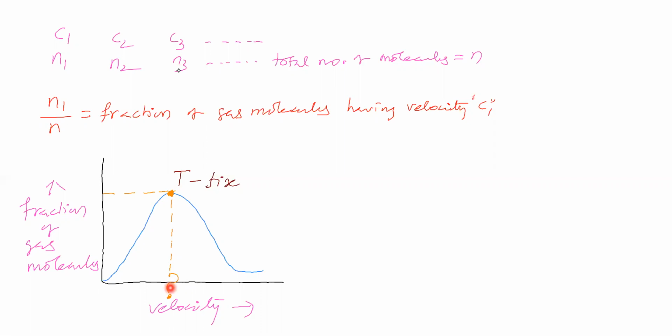The average velocity you pointed out, that is correct. Root mean square velocity you pointed out, that is also correct. Now you pointed out this velocity is called most probable velocity. This is also correct. Okay. So we have seen three types of velocities. Now these three types of velocities we have considered.